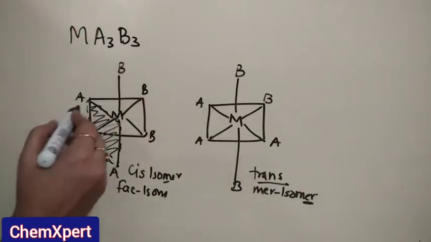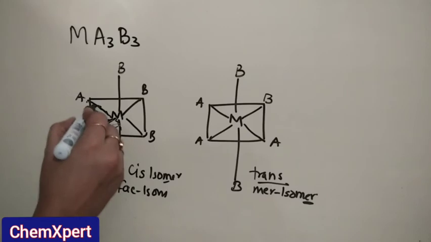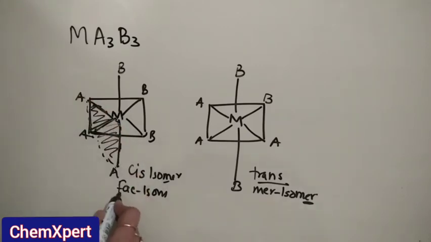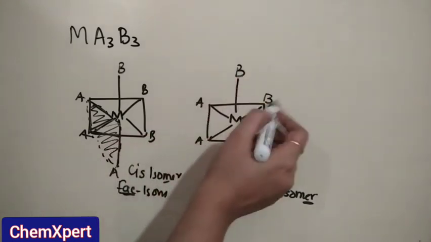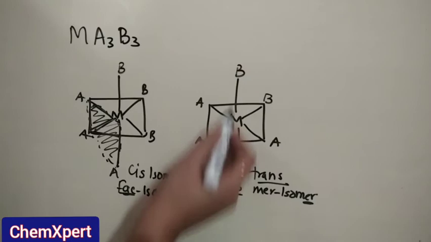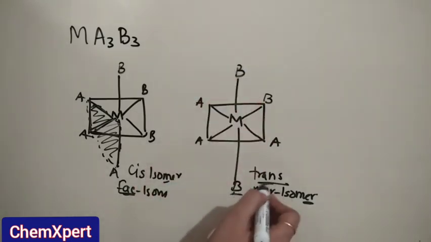So what is the difference here? You have to just place all the three in the same sequence, then you get the facial isomer, but just by interchanging one of the axial positions with the different ligand you get the trans isomer.